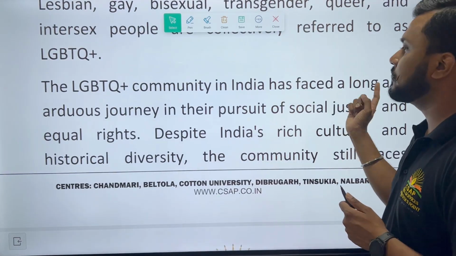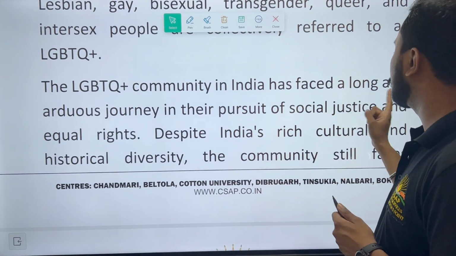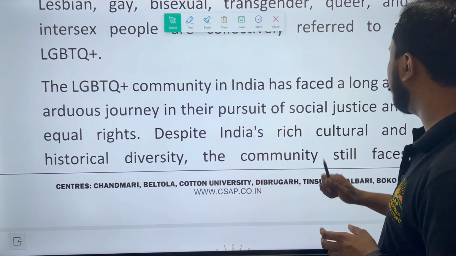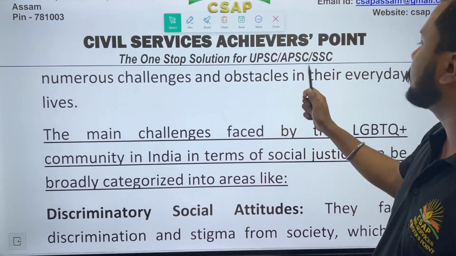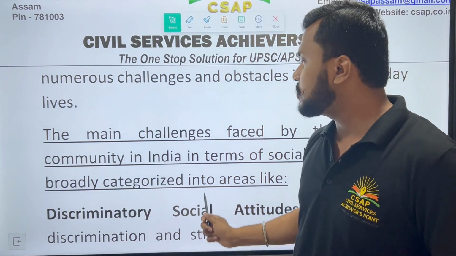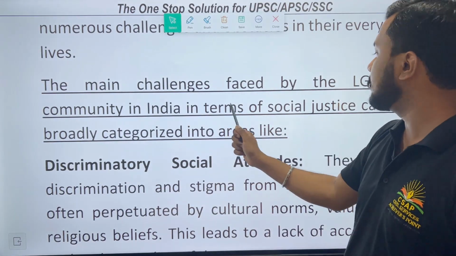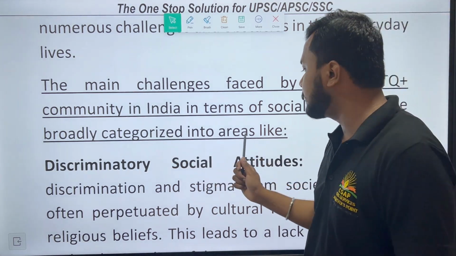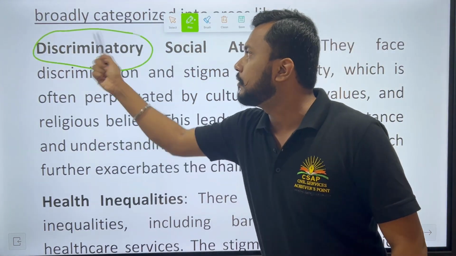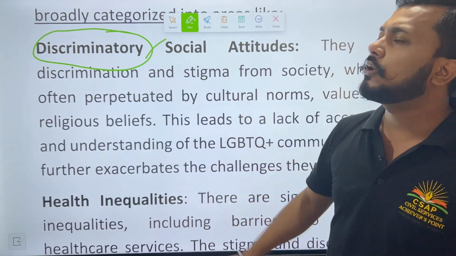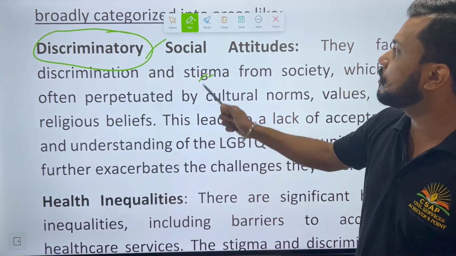So in India it has faced a long and arduous journey in the pursuit of social justice and equal rights. Despite India's rich cultural and historical diversity, the community still faces numerous challenges and obstacles in their everyday lives. So the main challenges in India in terms of social justice can be broadly categorized into these areas. First, they face a lot of discrimination. Even today we do not regard them as human beings, and this is a very big problem for us.